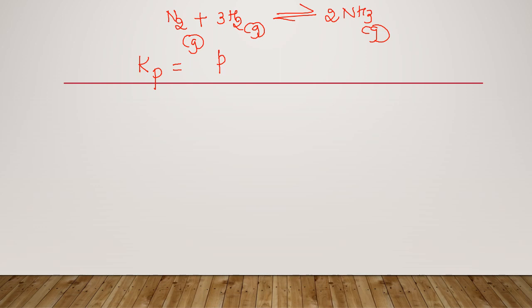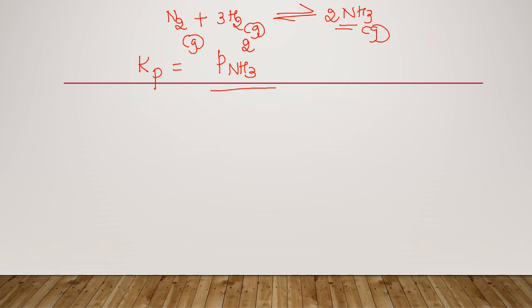Kp is equal to, in the numerator, always the product concentration. Here the product is ammonia, so the partial pressure of ammonia, raised to its stoichiometric coefficient 2, divided by the reactants.